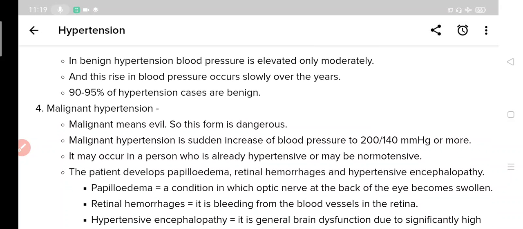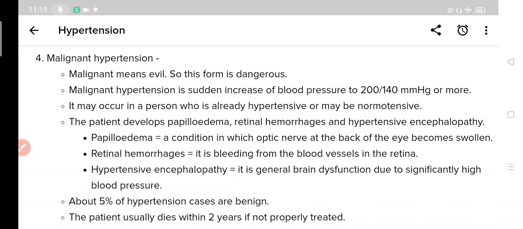Now coming to malignant, this is the dangerous form. Malignant hypertension is a sudden increase of blood pressure to 200 and 140 mmHg or more. So in malignant hypertension, systolic blood pressure rises to 200 and diastolic blood pressure rises to 140, and this rise occurs suddenly.